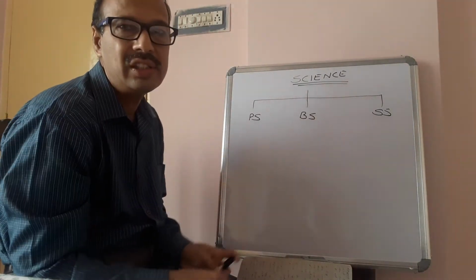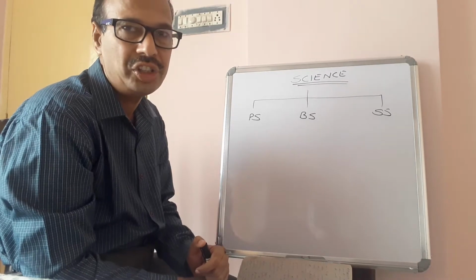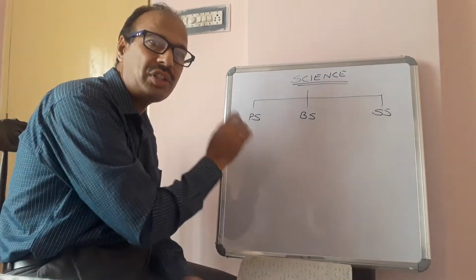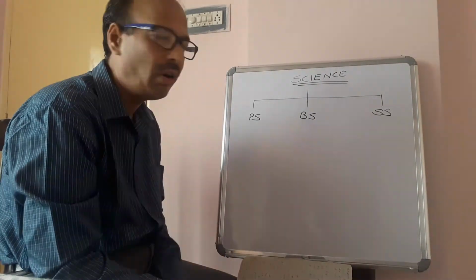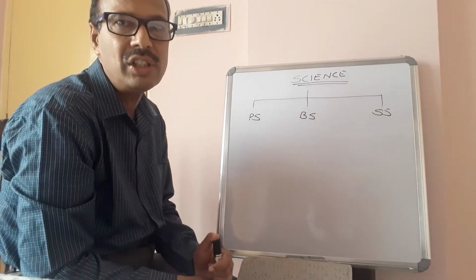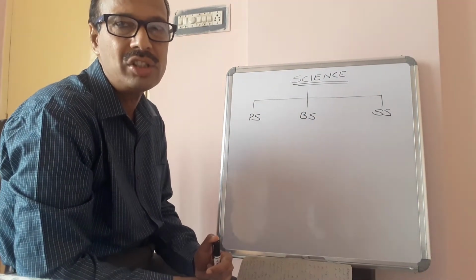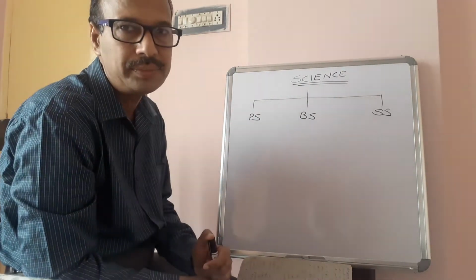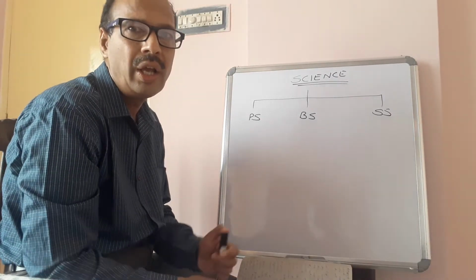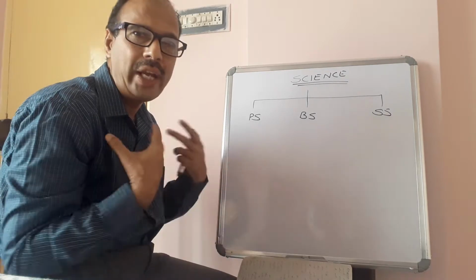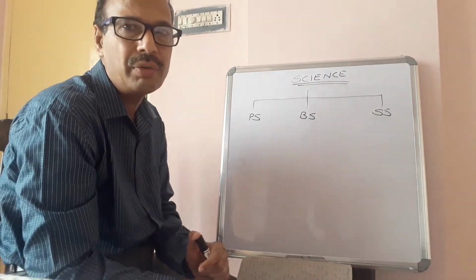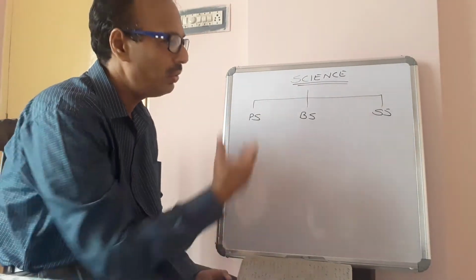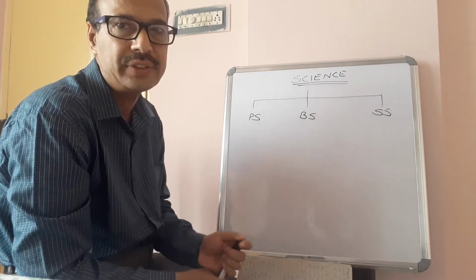Physical science deals with matter and energy. It is the study of matter and energy, matter in all of its states and energy in all of its forms. Biological science deals with the living things. It is the study of living things. Social science is the study of society. What is society? The people, we, and the place where we live together is called society. So it is the study of society, so we can say social studies.